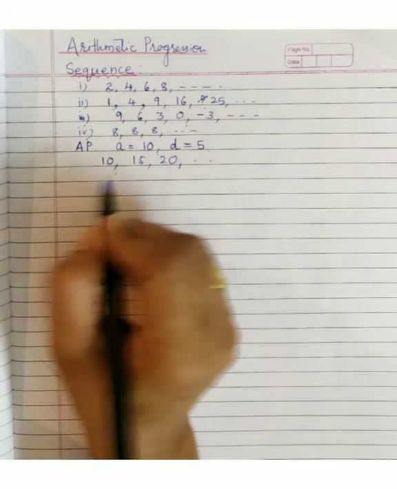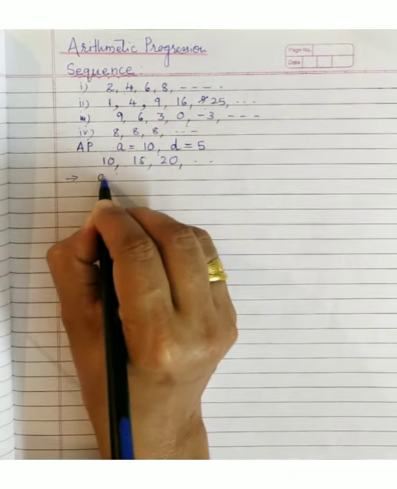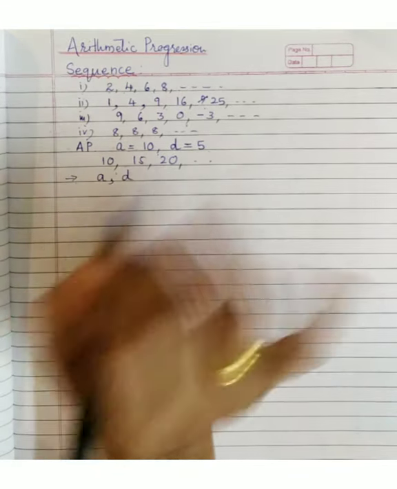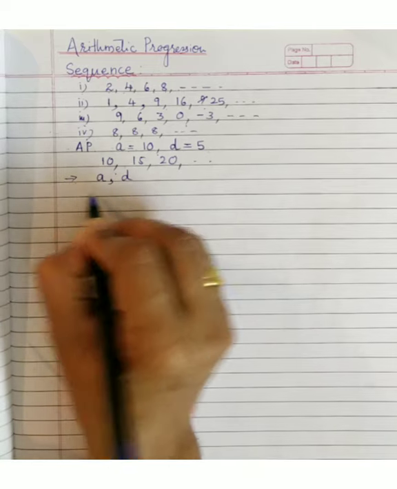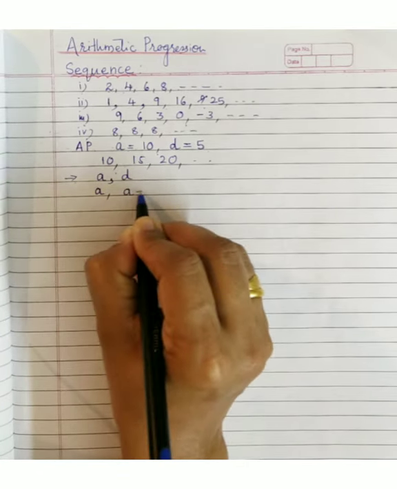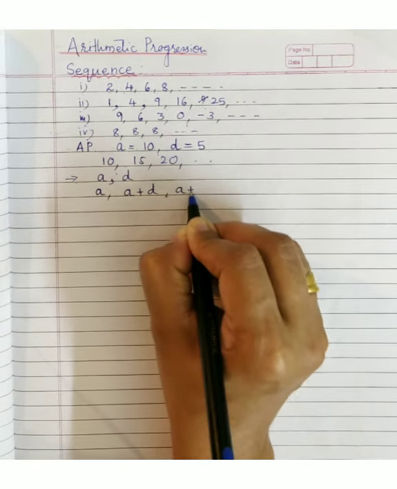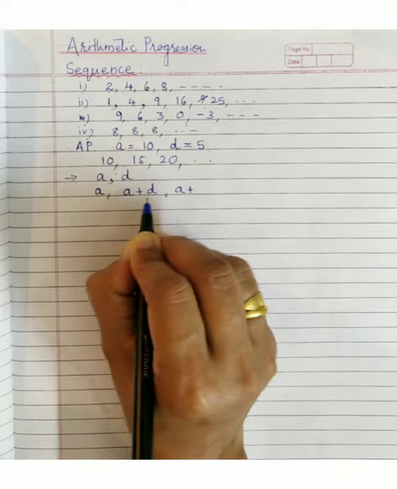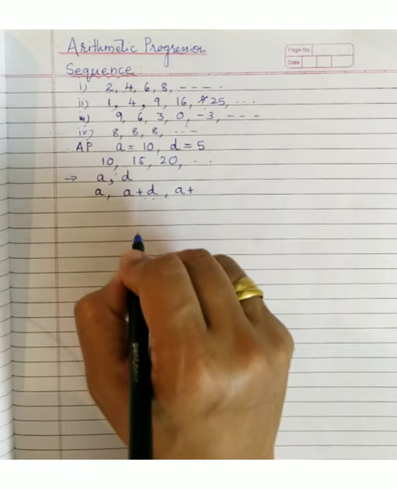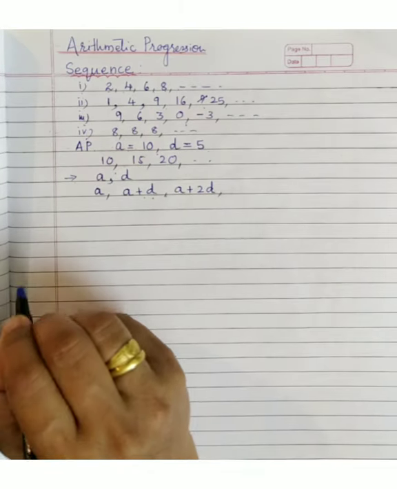So how will you go for that? Let's see. Suppose in an AP, the first term is A and the common difference is D, and we have to write the AP. How would you write it? The first term will be A, the second term will be A plus D. What will the third term be, children? A plus D, the second term, plus D will be the third term. So simply A plus 2D. Did you get it?